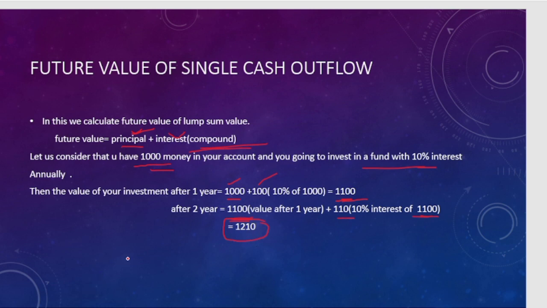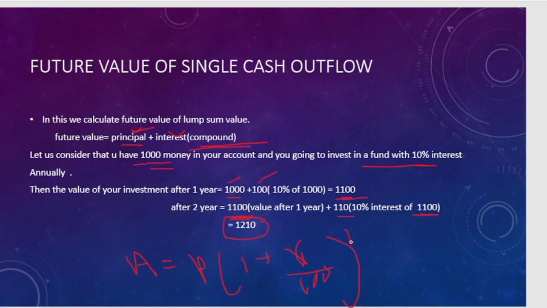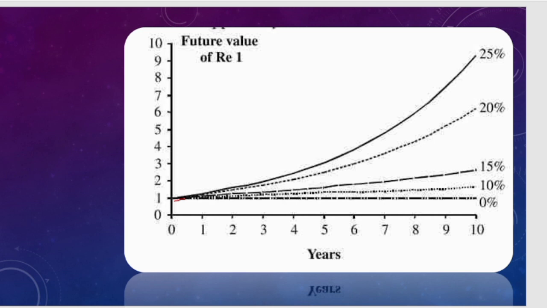We can also consider the formula: A is equal to the compound interest formula, P into (1 plus R by 100) to the power n, or to the power t, which is your duration of time period. Here is a graph showing the future value of 1 rupee with change in the interest rate. You can analyze the change in interest rate from 0 to 10, 10 to 15. There is a drastic change in the future value of 1 rupee.